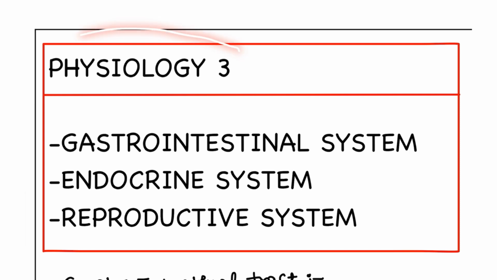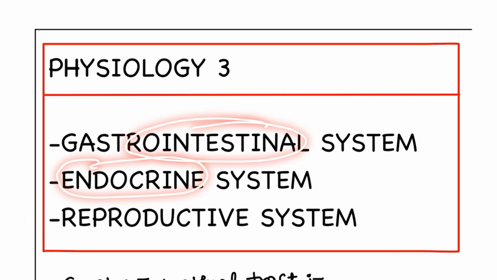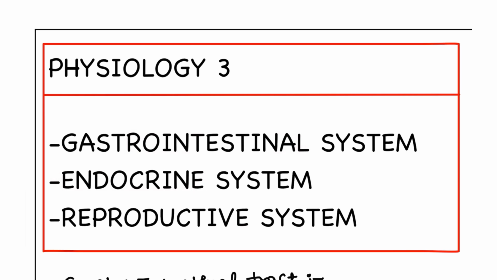Today we are going to discuss part 3. This is the last part. In this I am going to cover very few topics only: gastrointestinal, endocrine and the reproductive system. Remember that the endocrine will be revised along with medicine. Some gastrointestinal topics will be revised with surgery. And the reproductive system, mostly the female reproductive system, will be revised in obstetrics and gynecology. So let's start the discussion.